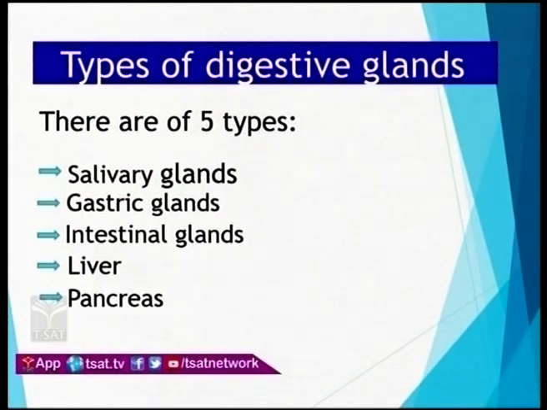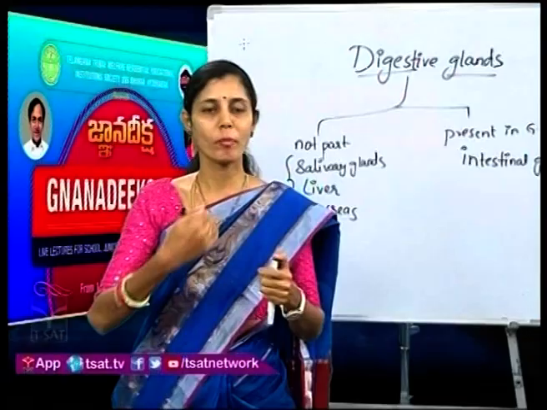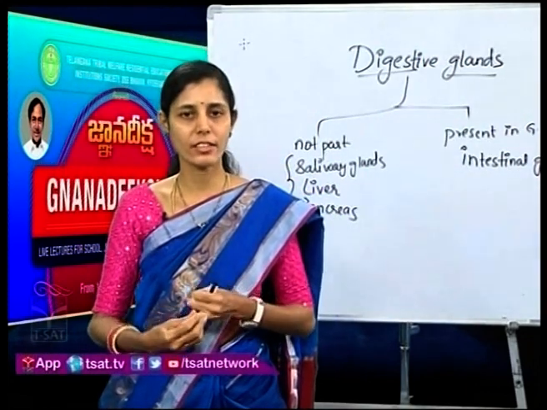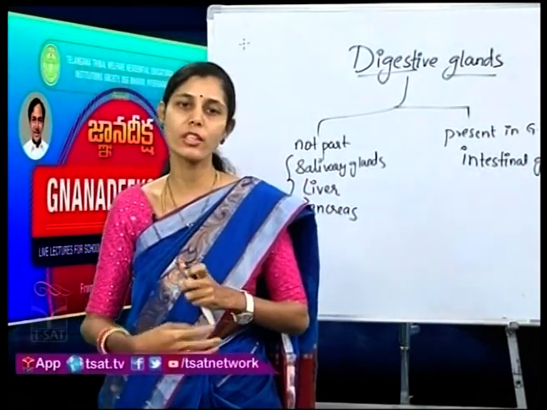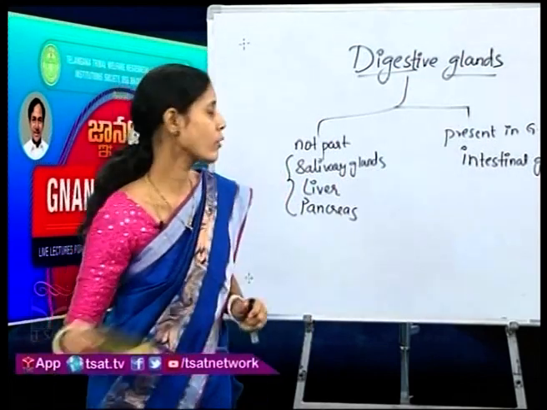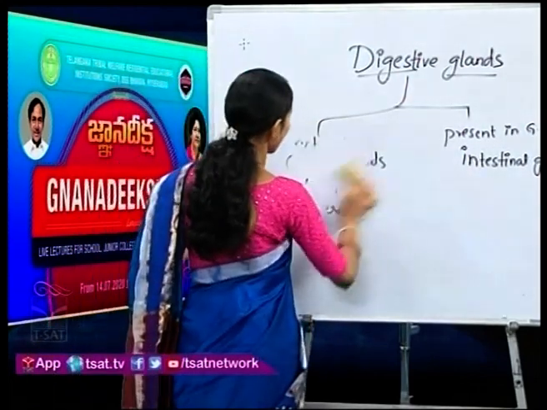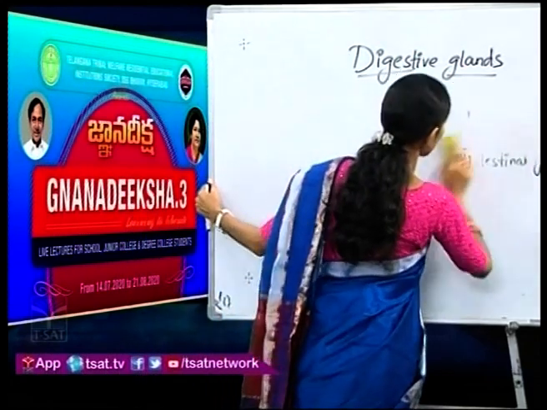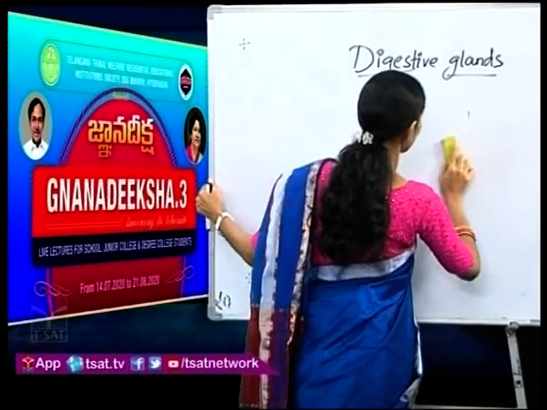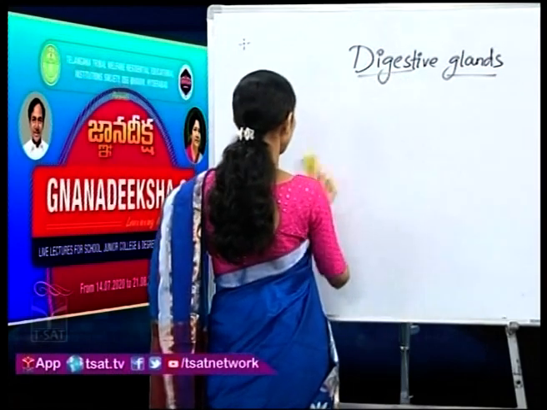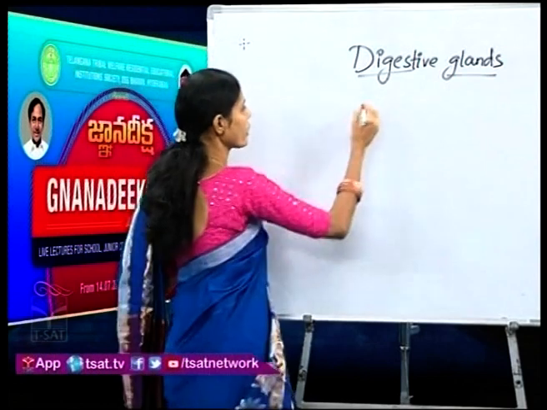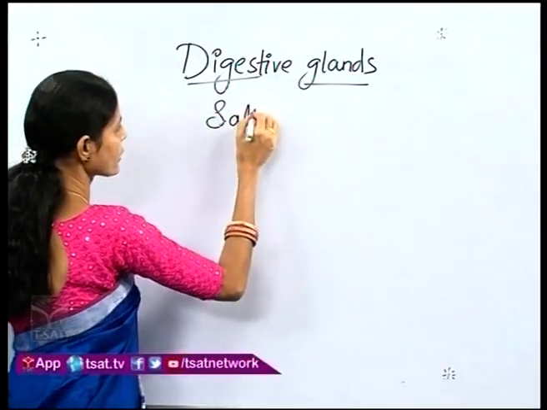Salivary glands, liver and pancreas are not present in the GI tract, but they are attached to the digestive system, whereas the gastric glands and the intestinal glands are a part of our GI tract. So, first we will be learning about our salivary glands. Do you remember, children, where are they present and how many types of glands are there? Because I have already told you in the previous session, but I will be telling you clearly now. So, coming to the first type of gland, that is the salivary glands.